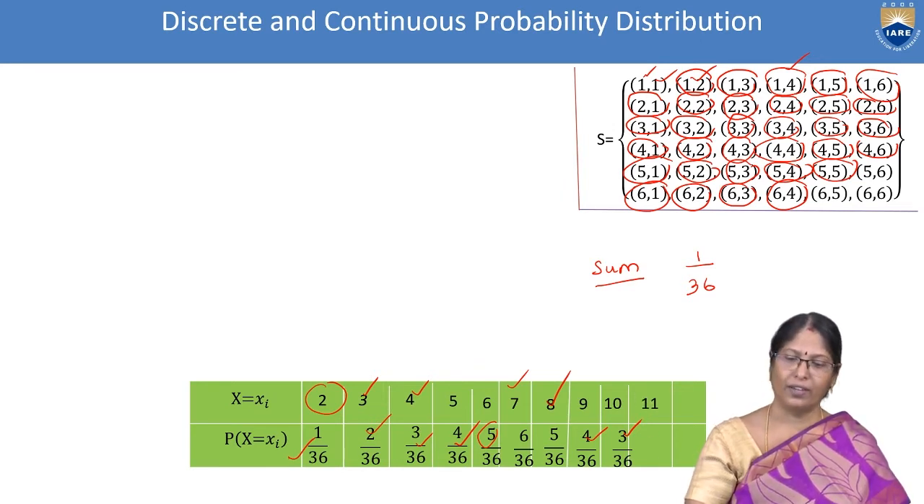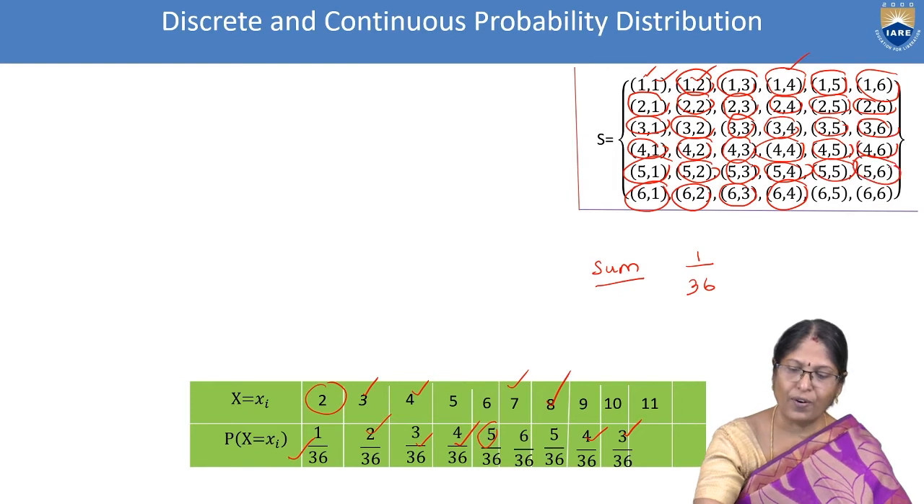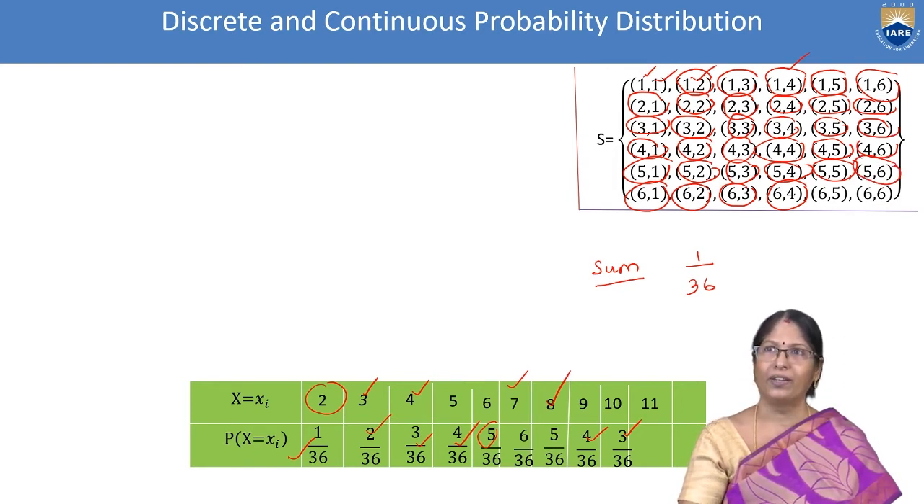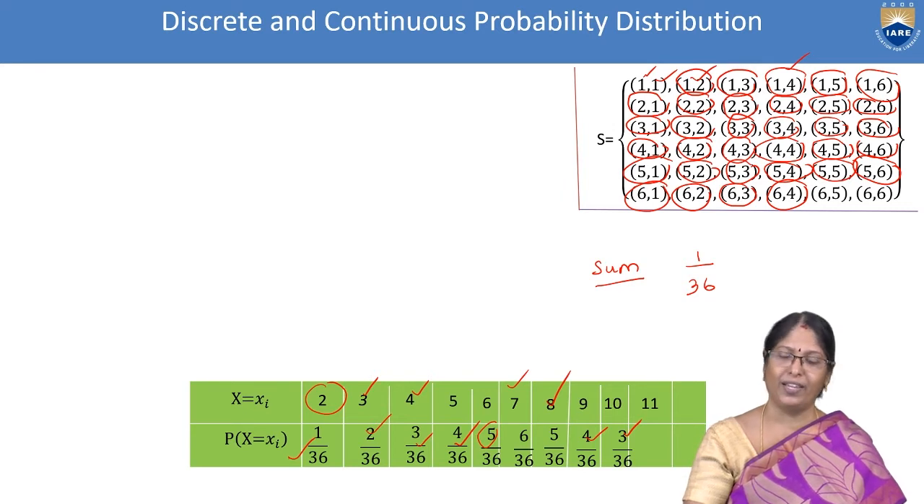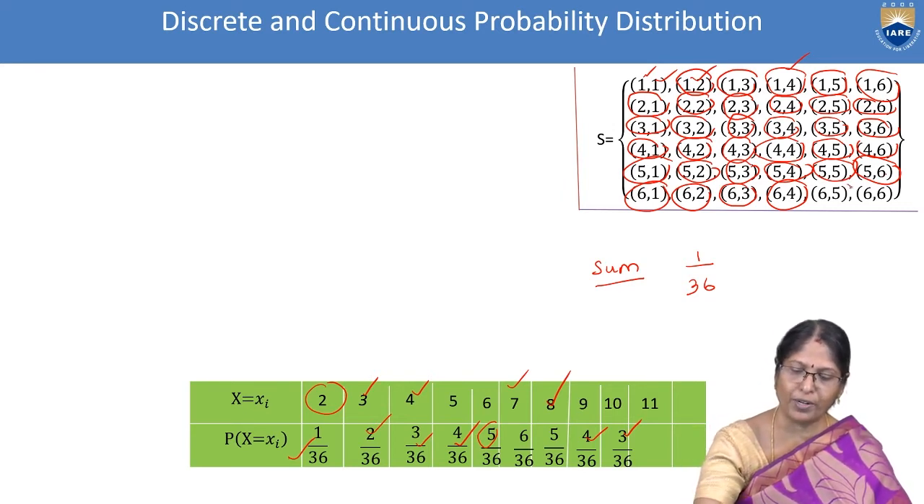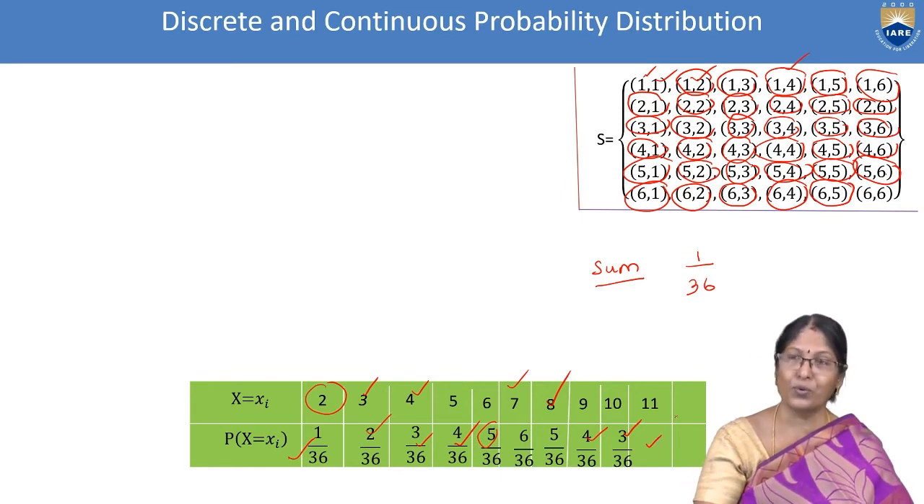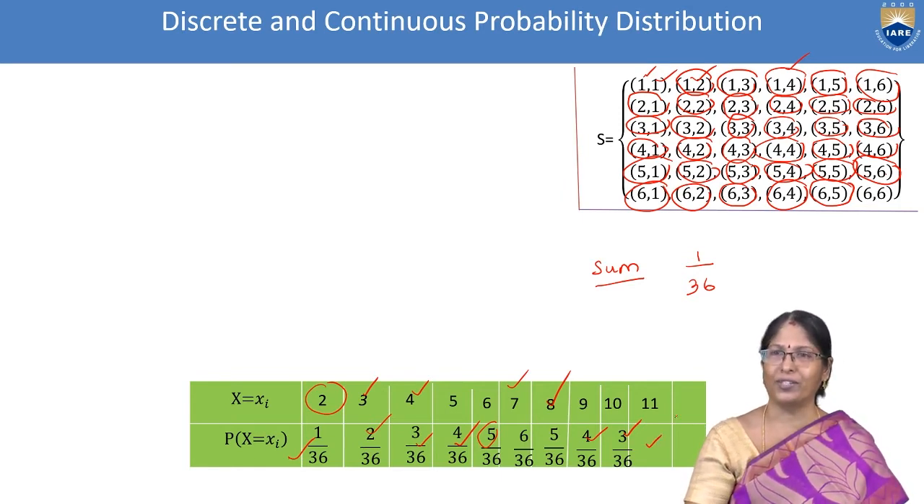The next is, here the leftover is 5 and 6. If we add, we will be getting 11. To get 11, easily we can tell, here 1 possibility, here 1 possibility. Compulsory here it should come 2 possibilities, 2 by 36. Clear? Everything we completed.